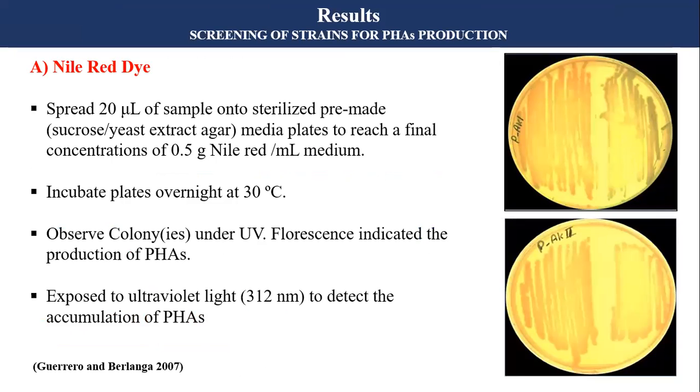Two different dyes known as Nile red dye as well as Sudan black B were used for the confirmation of PHA production.